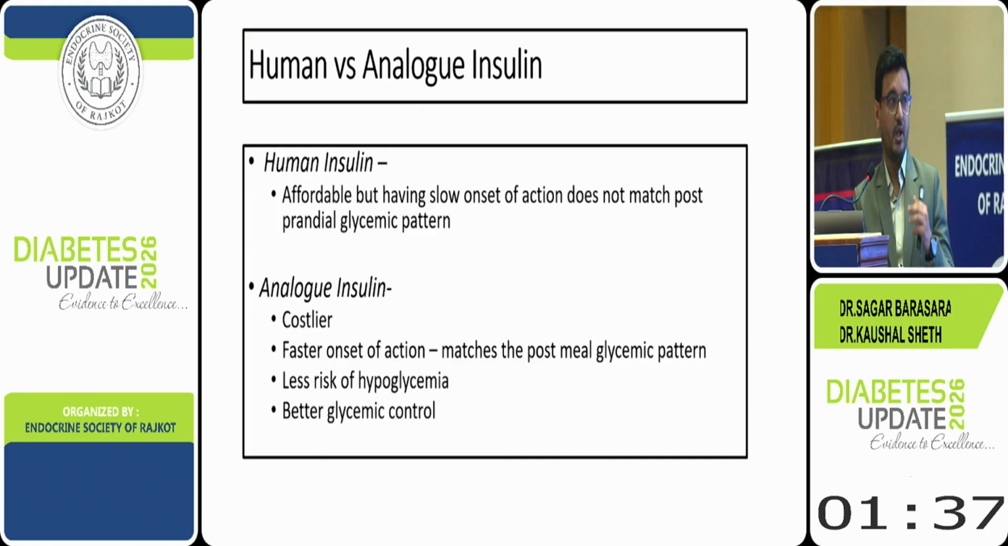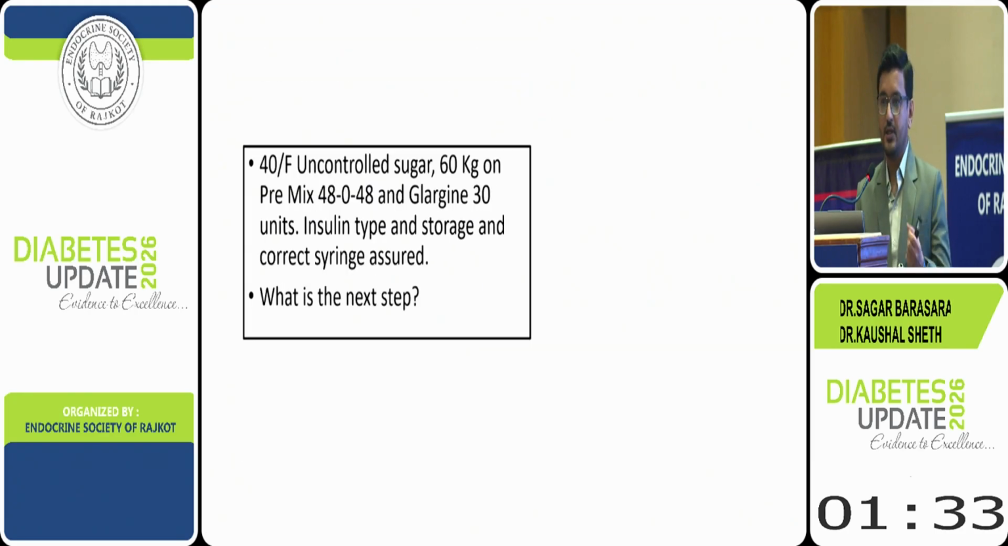Also, coming to your second question, that technique importance, I would like to highlight with a simple case. She is a 40-year-old female, uncontrolled sugar. She is only 60 kg, but she is already on premix 48 twice a day, that is 96 units, plus glargine 30 units, so almost 130 units for a 60 kg lady, more than 2 units per kg. She is receiving this, and despite this, sugar is not controlled. We asked her regarding insulin type, she is using it correctly, insulin storage is correct. So now what is the next step, right?